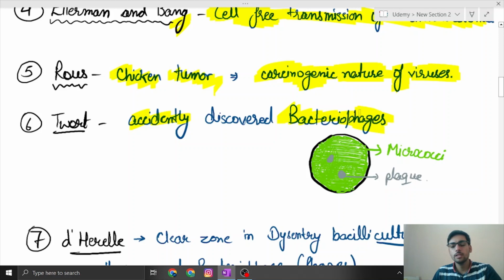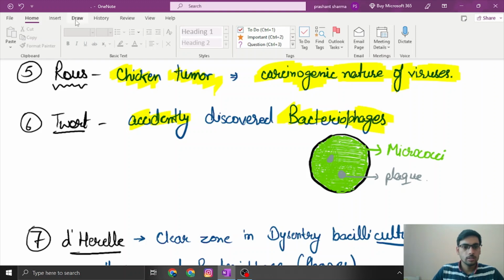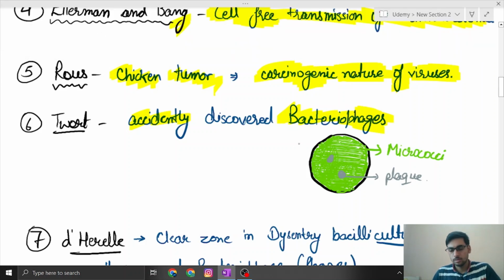In the upcoming classes, you will get to know why these bacteriophages are so important. So he was trying to grow viruses on a petri plate, but was unsuccessful in that. And there was a time when a contamination came. The contamination was of micrococci, which somehow entered the petri plate and grew. But this micrococci was unable to grow in some regions, and that region was clear.